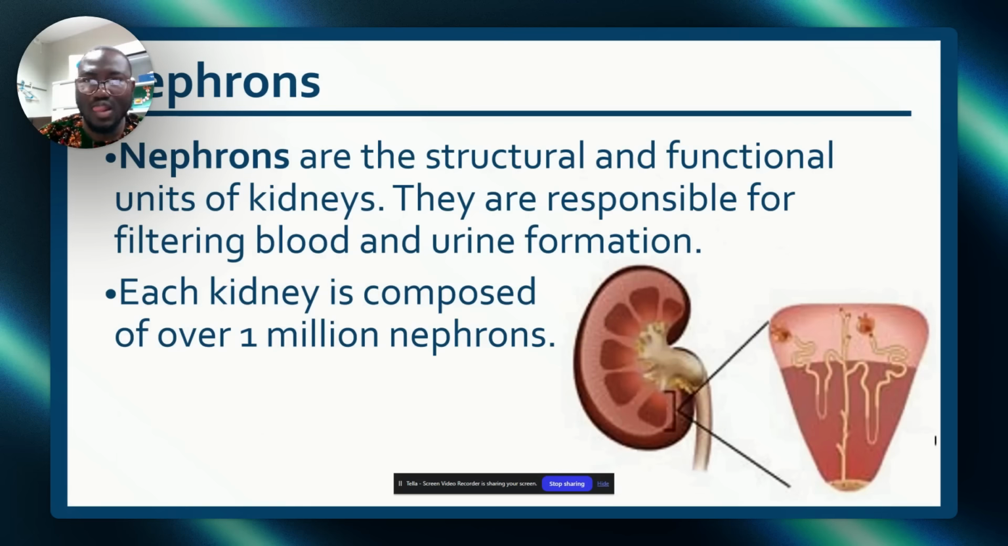Now, the nephrons, properly, are the structural and functional units of the kidney, as we mentioned before. They help to filter blood and form urine, correct? The kidney has about 1 million to 1.2 million nephrons. In your exam, you will see 1.2 million. Please pick it up. 1.2 million nephrons. So each kidney is composed of 1.2 million nephrons in an adult. Here I said 1 million, but please, 1.2 million.